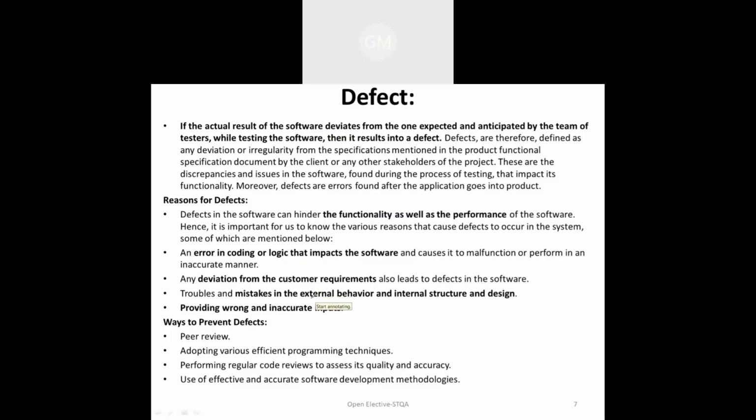So first thing is that a defect is nothing but, whenever we are developing any software, the actual result of the software is deviated, different from the expected result. That time the testing team is going to generate the result that is called a defect result. It will give you a defect in that result. A simple general example we can also take.